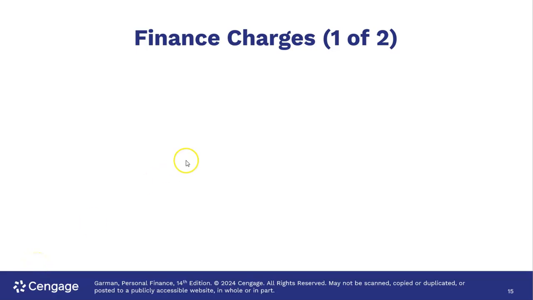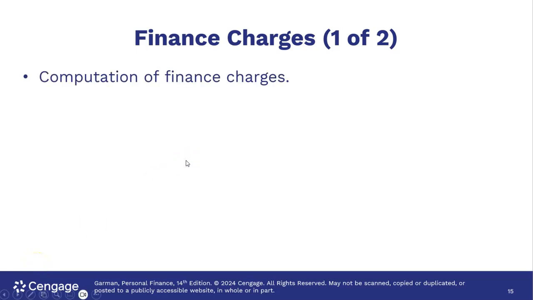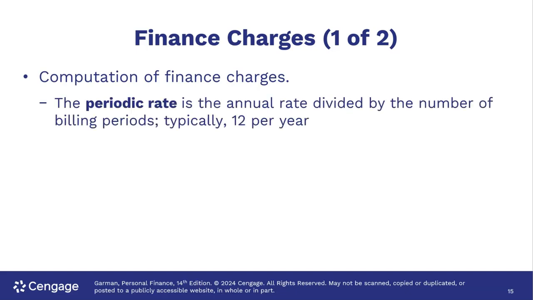Okay, finance charges. Computation of finance charges. The periodic rate is the annual rate divided by the number of billing periods. Typically, the billing period is monthly, so there would be 12 per year. So you would divide the rate by that.